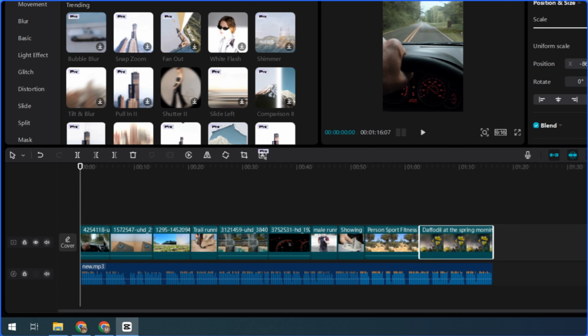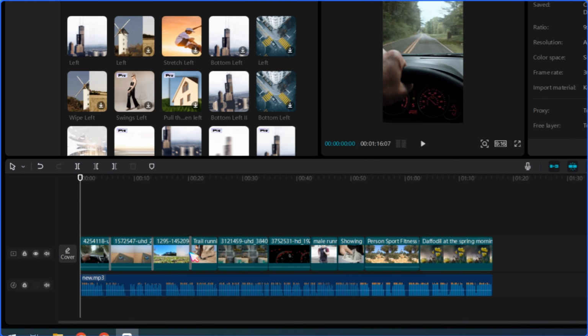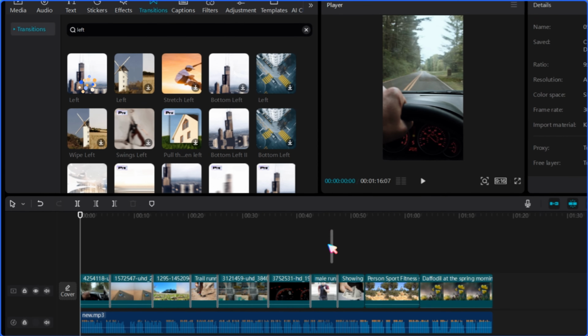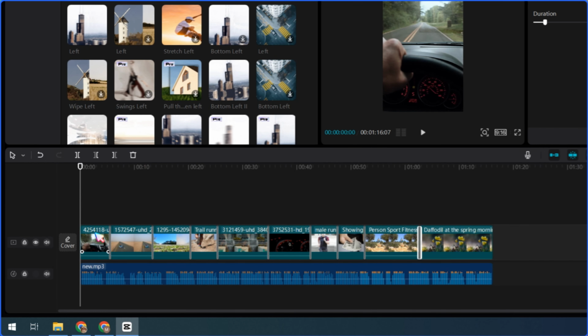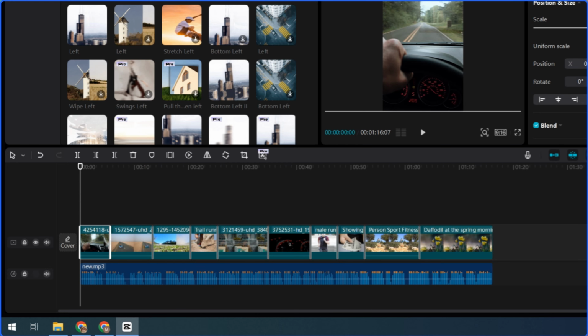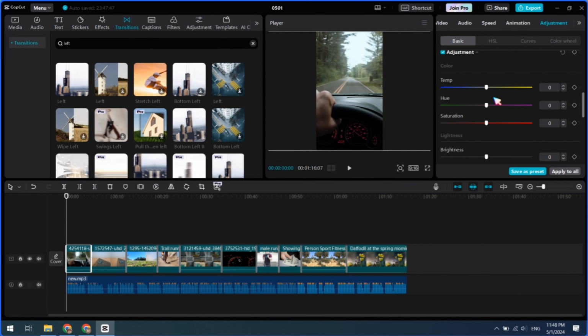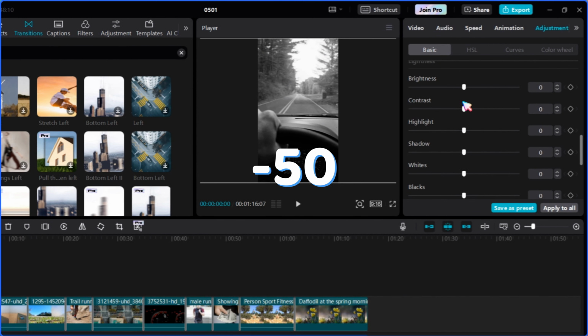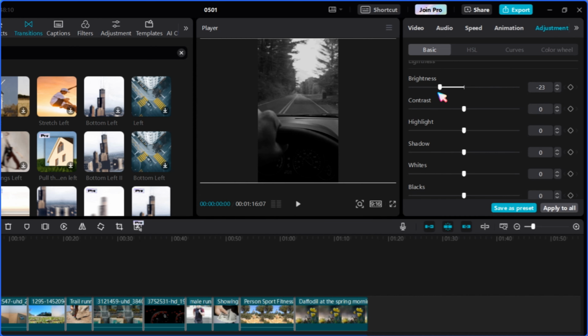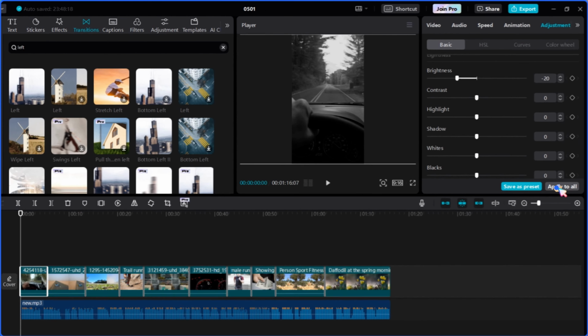Next, go to Transitions and add a fade-in or any other transition you think is better. After this, select any clip, go to Adjustments, and set saturation to 50 and brightness to 20. Additionally, you can add any kind of dark effect to your video.